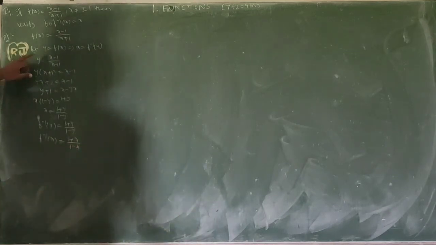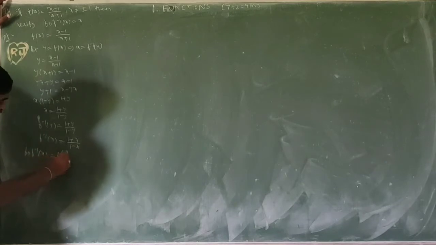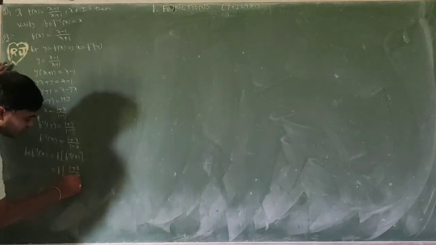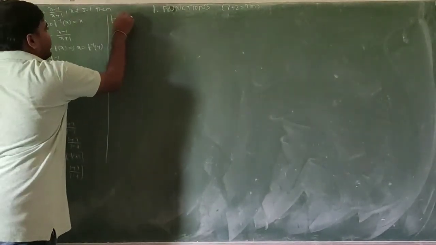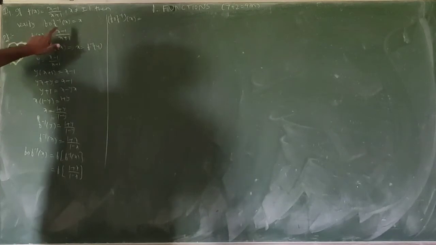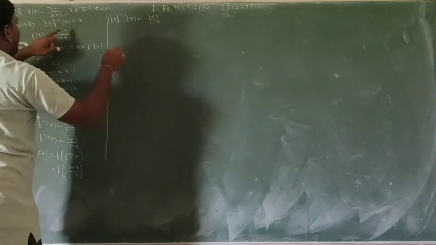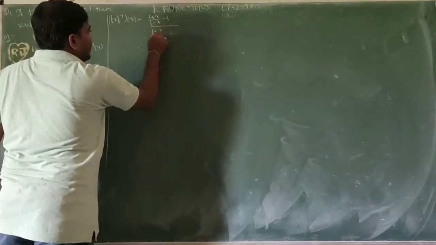Now we got f of x and f inverse of x. Now we will do this one. f circle f inverse of x equal to f of f inverse of x. f of f inverse of x, where f inverse of x is 1 plus x by 1 minus x. So I am taking f of x, and instead of x simply writing this one: 1 plus x by 1 minus x, minus 1, by 1 plus x by 1 minus x, plus 1.